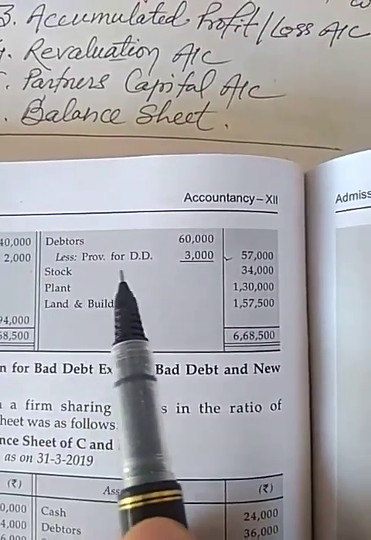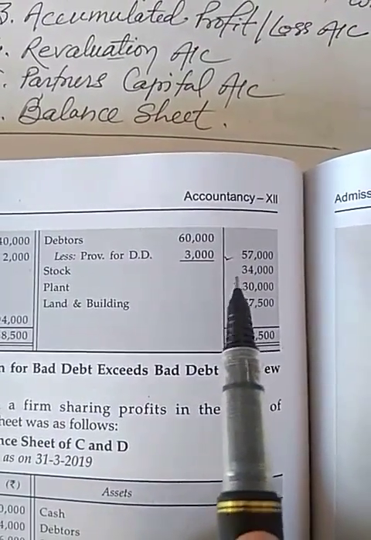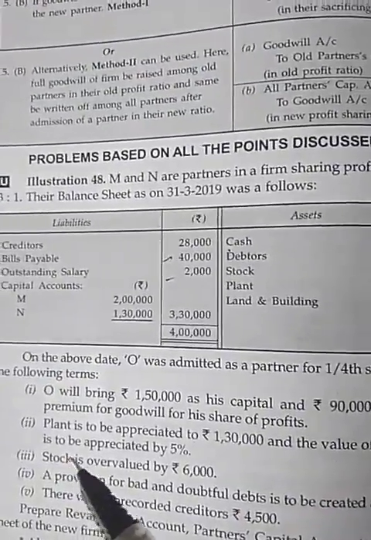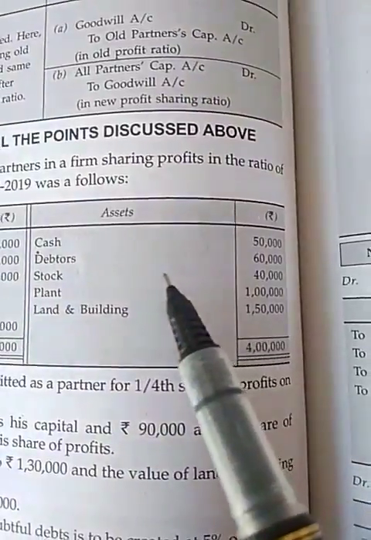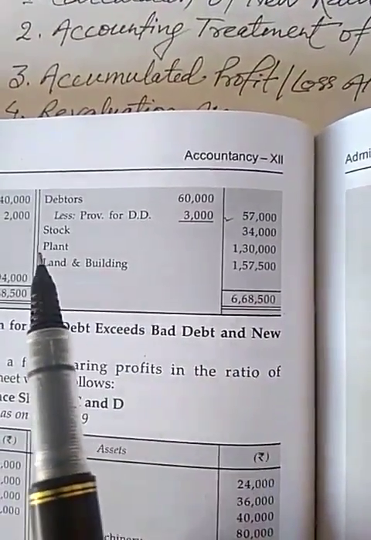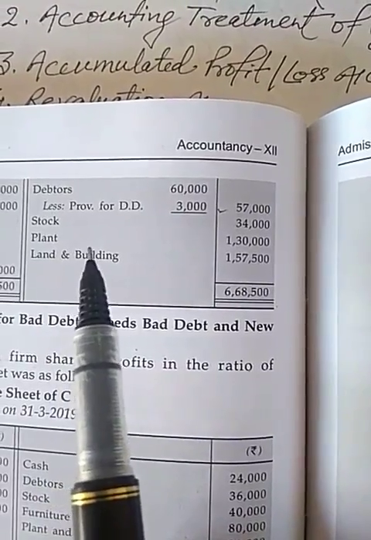Stock 34,000 because it is also depreciated. Question says stock was overvalued by 6,000 and balance of stock was 40,000, so I will deduct 6,000 and the remaining balance will be 34,000.